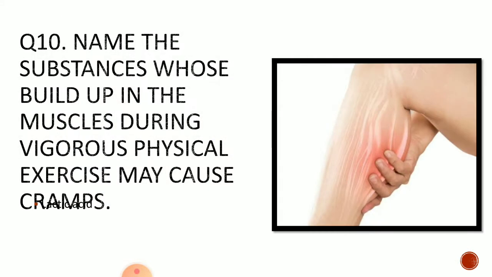Question number 10, you see here in the picture, name the substance whose buildup in the muscles during vigorous physical exercise may cause cramps. So your answer is just below the cramps. This is lactic acid. The answer is lactic acid. When lactic acid is produced by anaerobic respiration in the lack of oxygen in the muscle cells, it causes cramps in the muscles, which causes pain in the muscles.